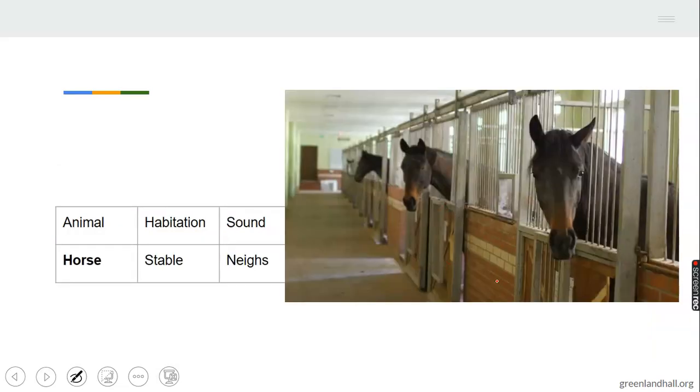Okay, the next animal we have here, can you tell me? Oh, you can see this beautiful animal here. A lot of people like to ride on them. You know, during parties, you go to the beach, you see them there. This is a horse. The next animal we are considering is the horse.